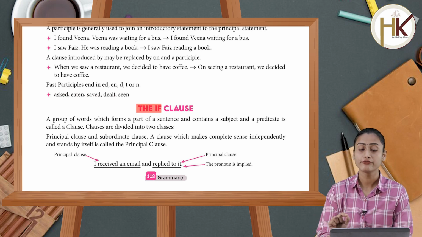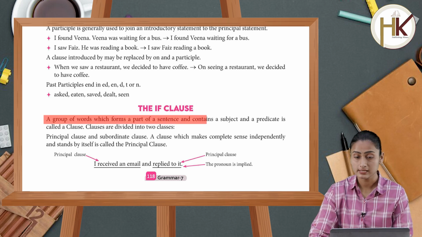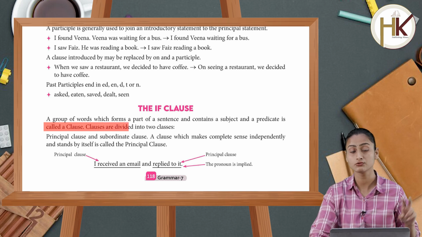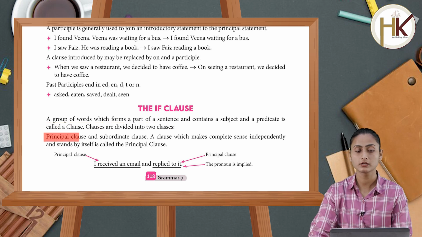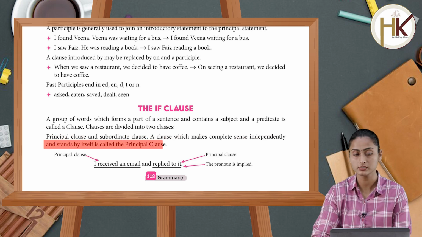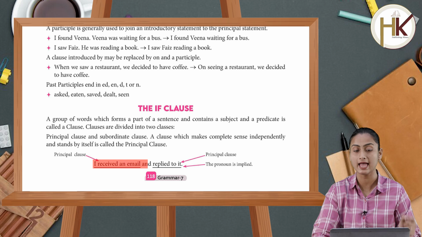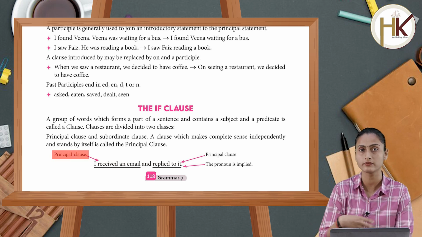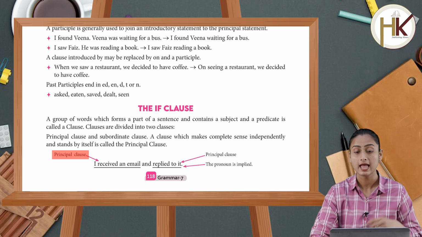Now the if clause. A group of words which forms a part of a sentence and contains a subject and a predicate is called a clause. Clauses are divided again into two classes: principal clause and subordinate clause. A clause which makes complete sense independently and stands by itself is called the principal clause. For example, I received an email and replied to it. So the principal clause is I received an email, independent of, irrespective of the subordinate clause, and then you have the coordinate clause, where the pronoun is implied.